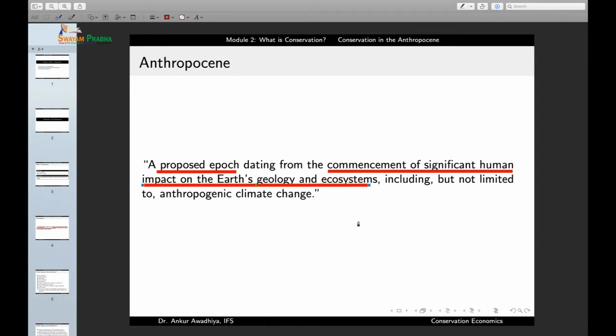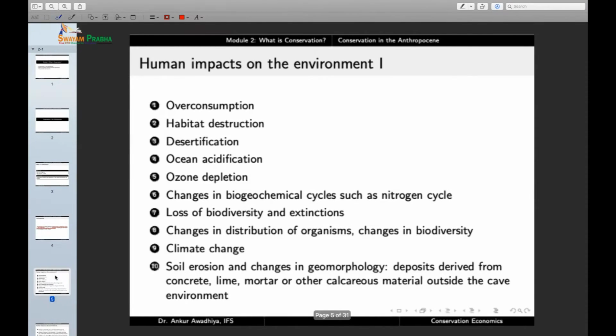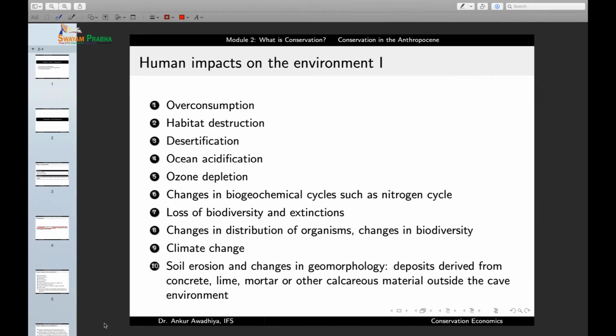So it is a time period, and this time period begins from the beginning of significant human impact on Earth's geology and on the Earth's ecosystems. And it includes, but it is not limited to, anthropogenic, which means man-made, climate change. So it includes man-made climate change, it includes global warming, but it also includes a number of other things. Now, what are those other things? The first such impact is overconsumption. So, consumption by itself is not bad, but overconsumption is tragic.